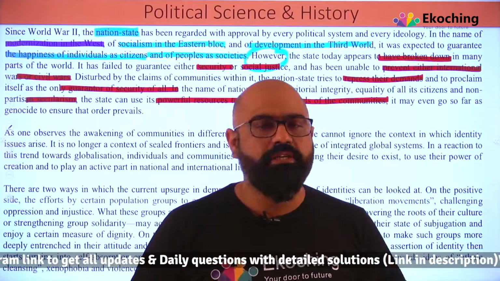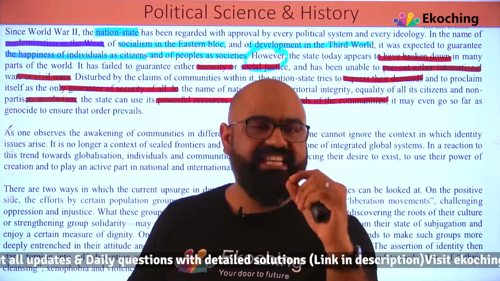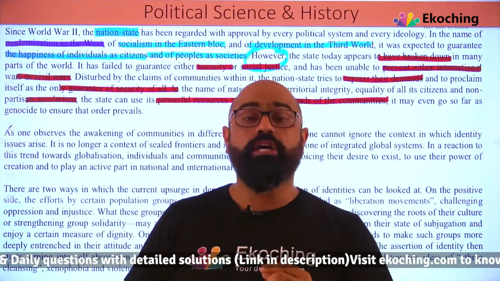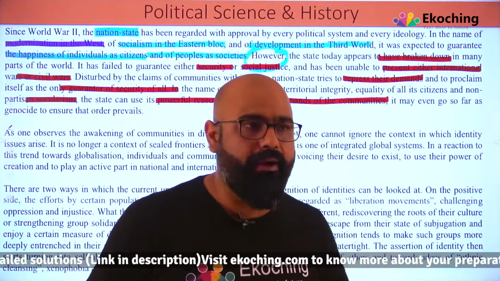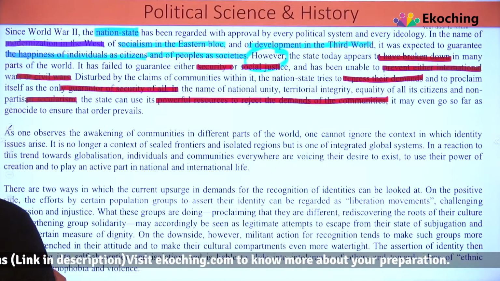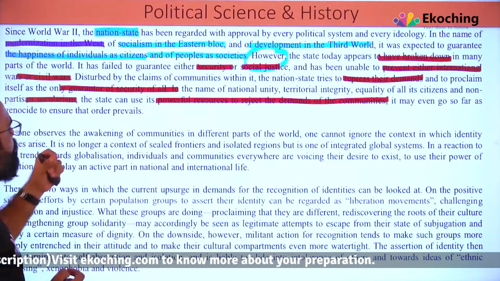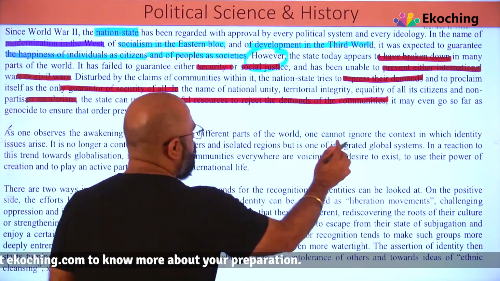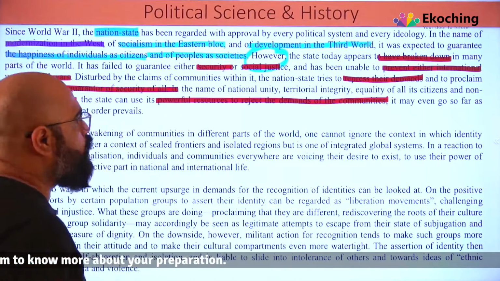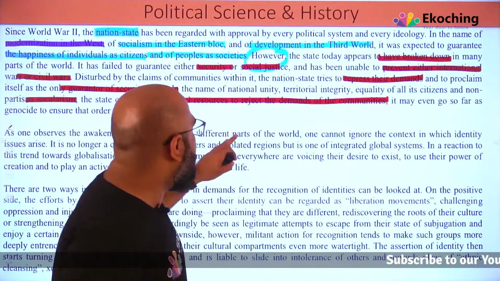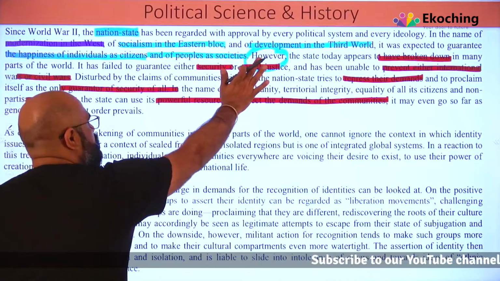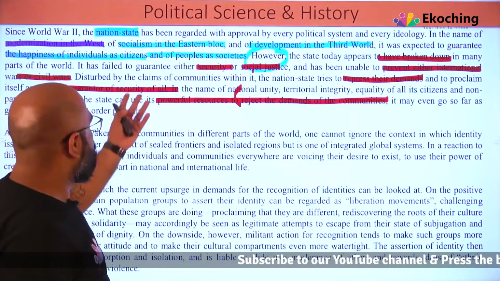So this is how bad a shape the nation state is in, which was once accepted by all the political ideologies. The first introduction is giving me the context of the passage. Guys, you should also anticipate. You have to anticipate while reading, right? As one observes the awakening of communities in different parts of the world, one cannot ignore the context in which identity issues arise. So now he is saying that the communities are basically disturbed.